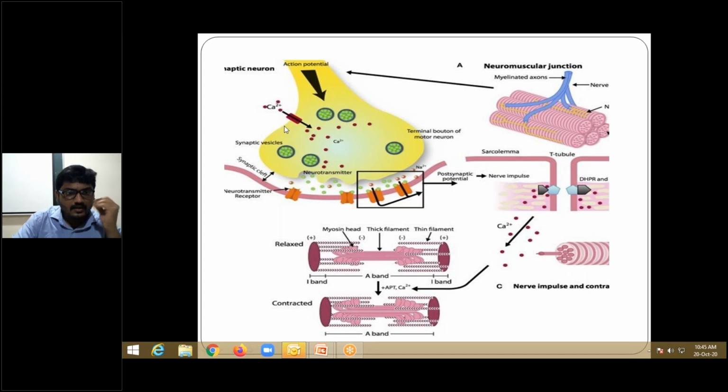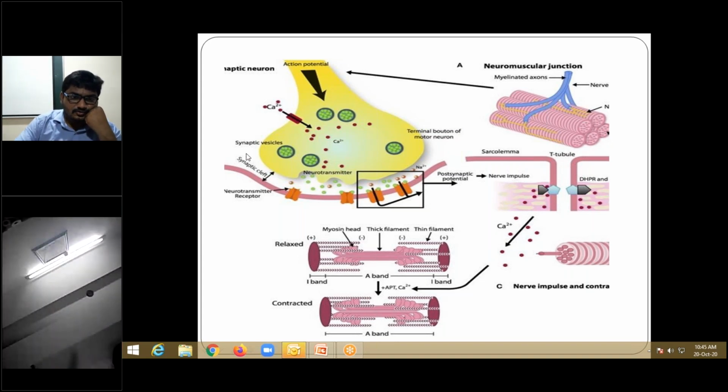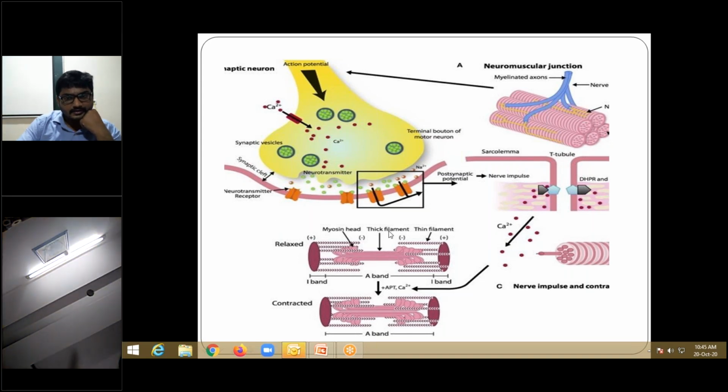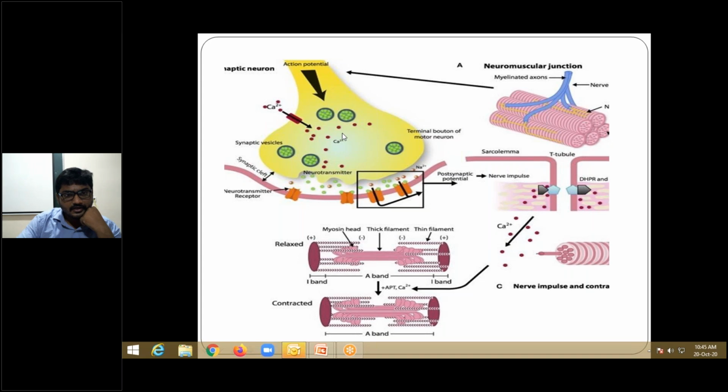Okay. So remember this voltage gated calcium channel. This is the synaptic cleft, this is the presynaptic, this is the postsynaptic, and these are the acetylcholine receptors, right? Nothing more important at this point of time than this. This is the voltage gated calcium channel, these are the acetylcholine vesicles, release of acetylcholine after reaching the threshold, and these are the acetylcholine receptors.